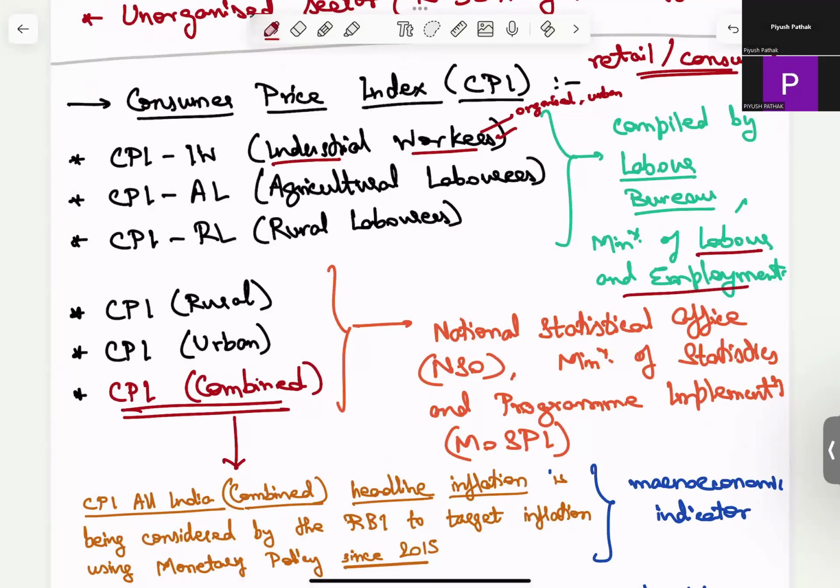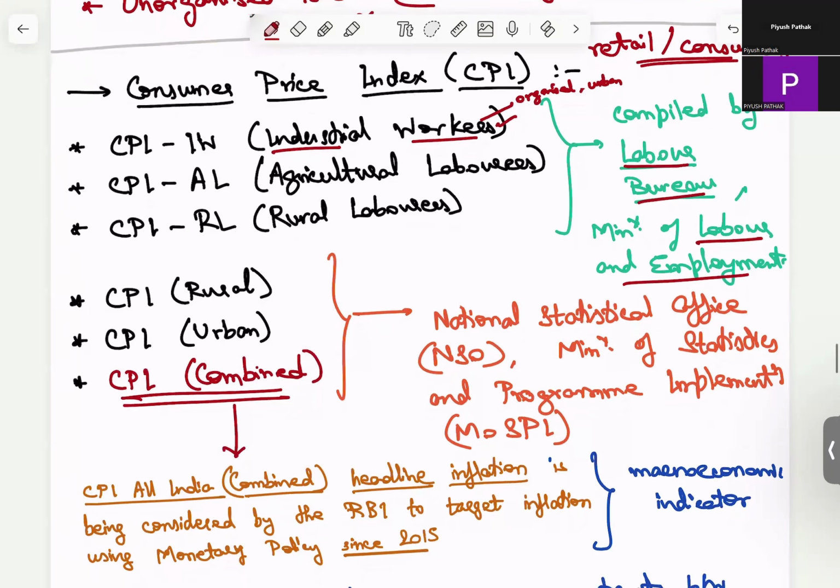This information is not very important. It's more of general knowledge, but we need to know the three kinds of CPI, and then we have another measure of CPI, and these figures are usually published together. So you can consider it as one single entity.